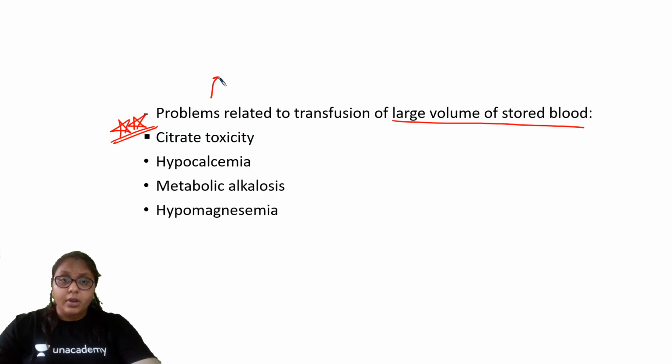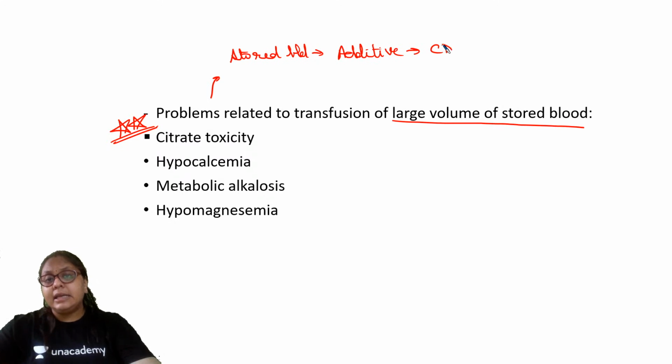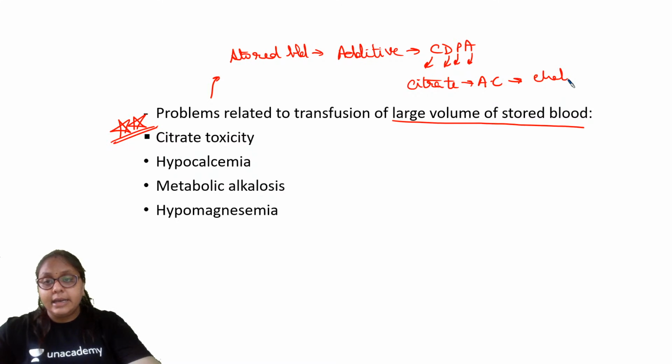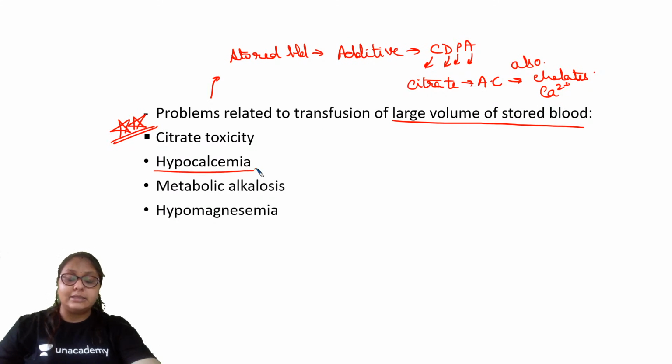See, stored blood, okay, what is the additive to increase the shelf life? That is CDPA, that is citrate, dextrose, phosphate and adenosine. अब ये जो citrate है, it is an anticoagulant, but it also chelates calcium. ठीक है, and as it chelates calcium, it can cause hypocalcemia.